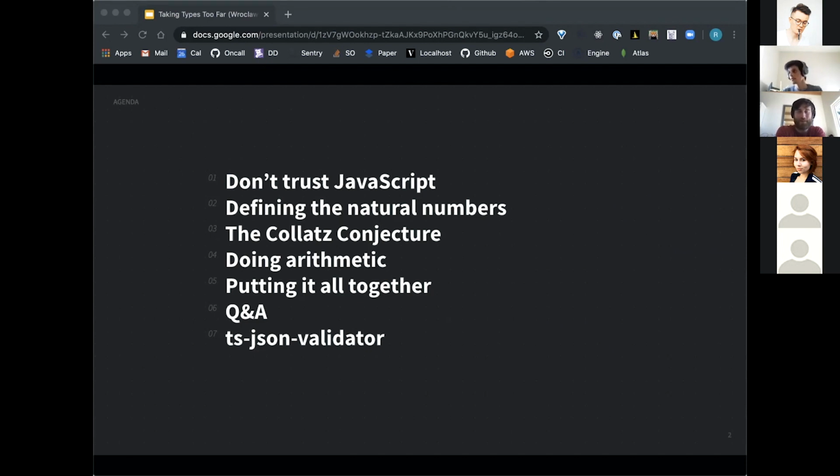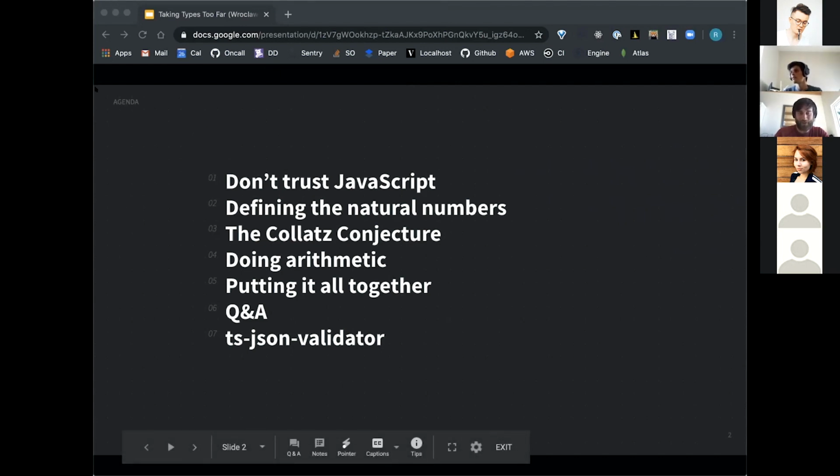Finally, if there's time at the end, I'll use all that we've learned to motivate why the ts-json-validator project that I wrote is possible, and we'll briefly go over that and why I think it's cool, but only if we have plenty of time and interest.